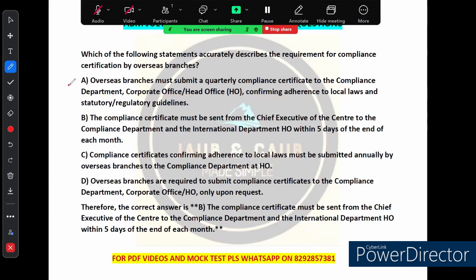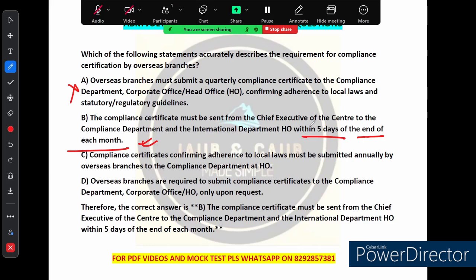Option B says that the compliance certificate must be sent from the chief executive of the centre to the compliance department and the international department at HO within 5 days of the end of each month. Yes, this is the correct answer. Remember, the compliance certificate must be sent by the chief executive (CEO) of the centre to both the compliance department and the international department at head office within 5 days of the end of each month.